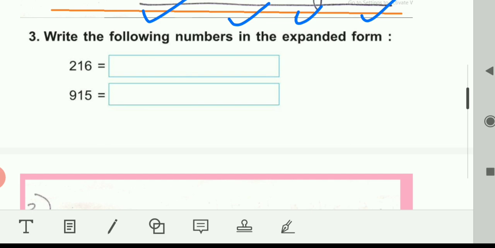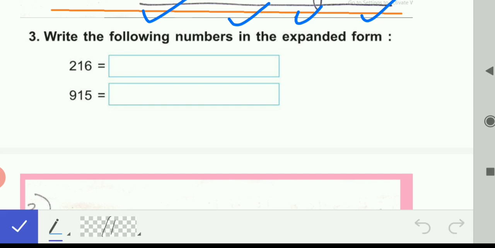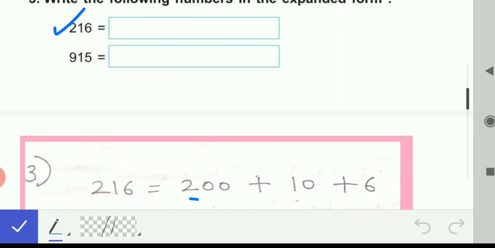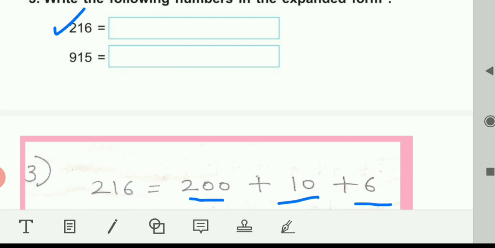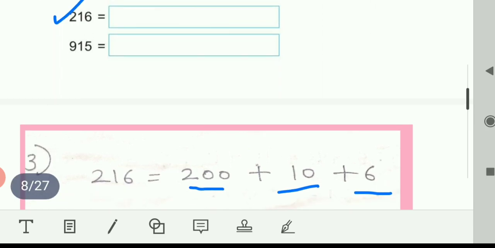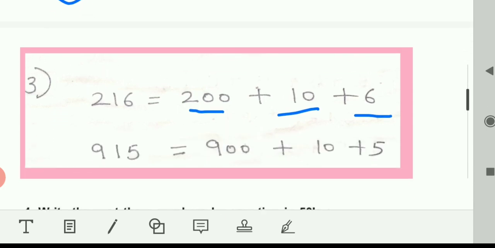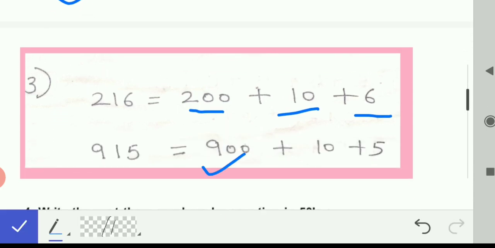Question number 3. Write the following numbers in the expanded form. We have done the expanded form, right? So this is 216. 216 is 200 plus 10 plus 6. Next is 915. So 915 is 900 plus 10 plus 5.